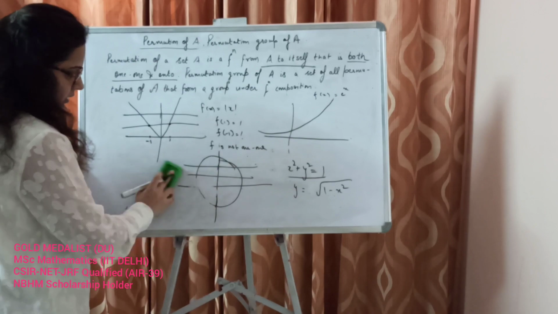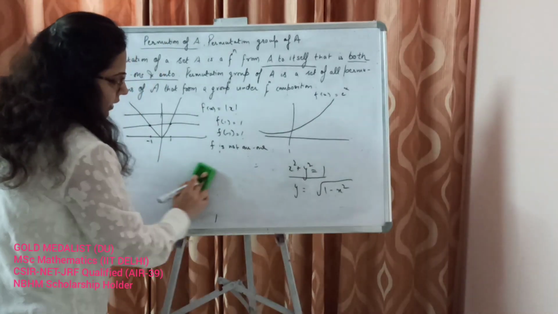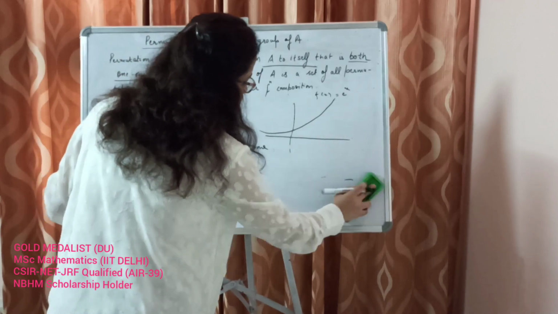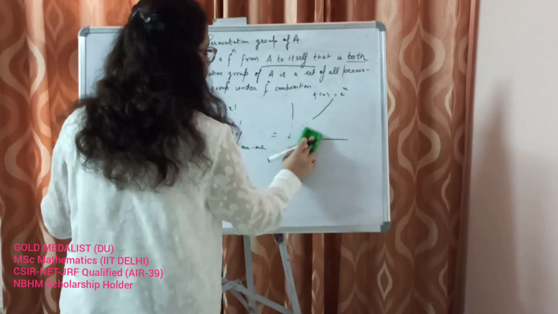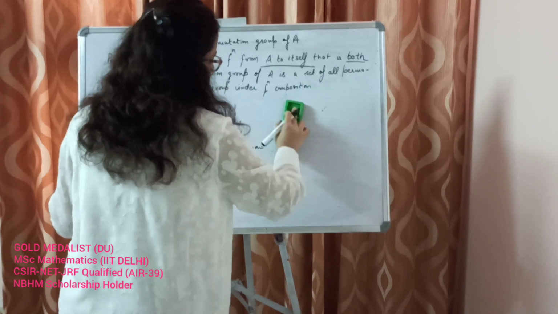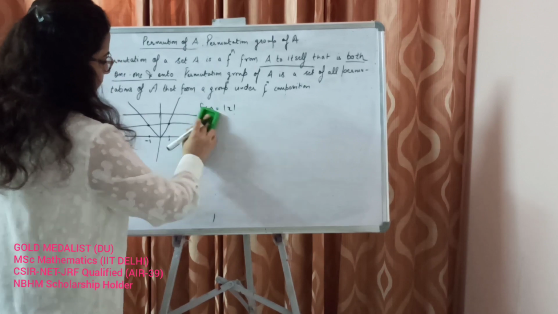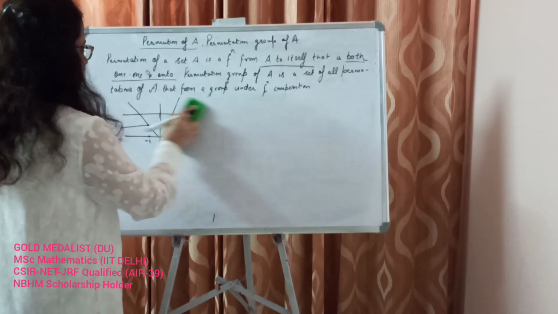This is in any case not a one-to-one function, alright? Let's learn by graphs. It is very easy to prove whether a function is one-to-one by drawing its graph. So that makes it much easier.